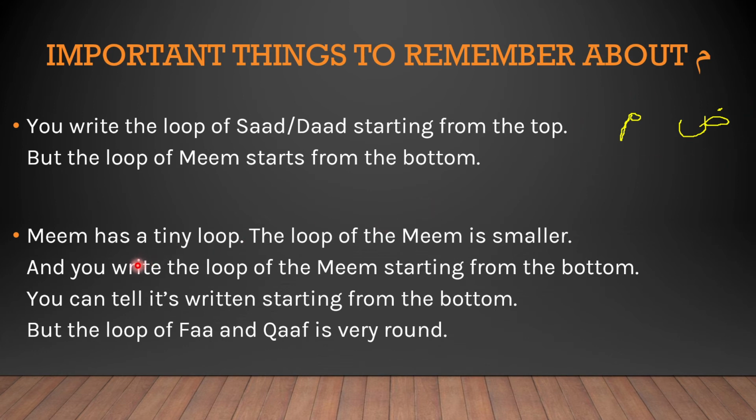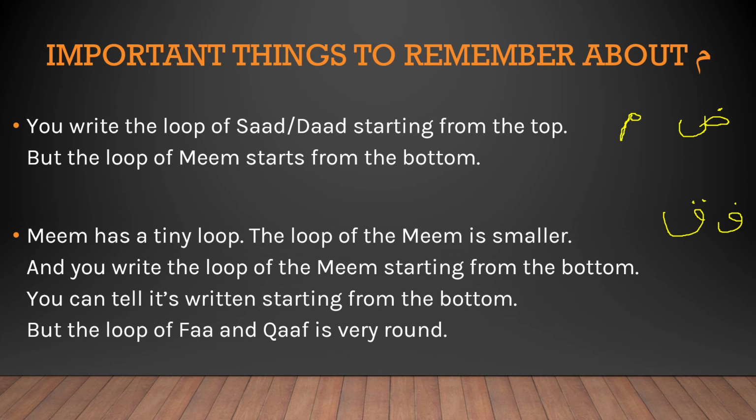Next, we need to know that meme has a tiny loop, okay? And the loop of meme is smaller. Smaller than what? Smaller than the loop of fa and qaf. Yes, so in the previous lesson, we learned about fa, this is fa, and we learned about qaf. This is qaf, right?